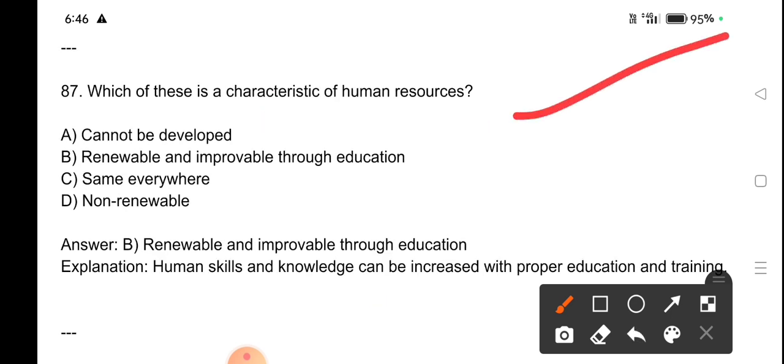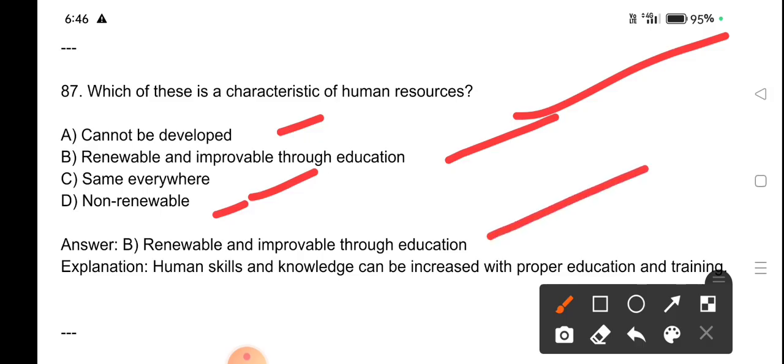Which of these is a characteristic of human resources? Cannot be developed. Renewable and improvable through education. Non-renewable. Renewable and improvable through education is a characteristic of human resources. Human skills and knowledge can be increased with proper education and training.